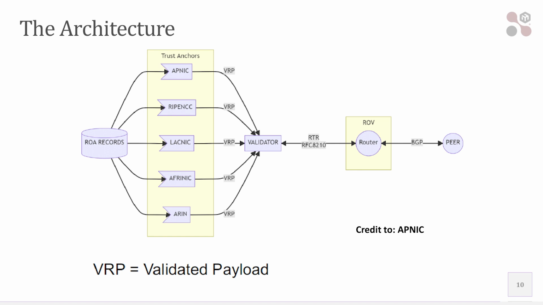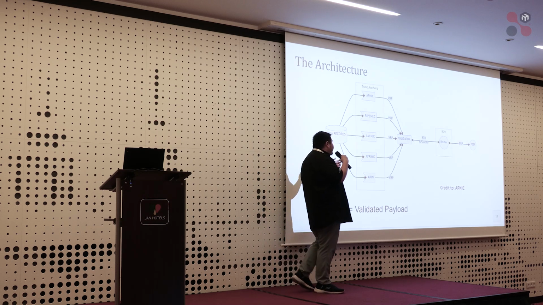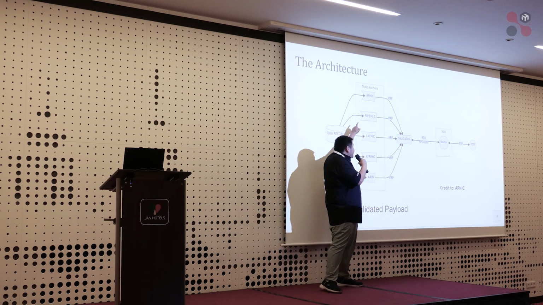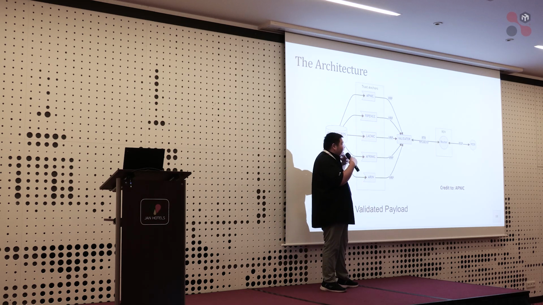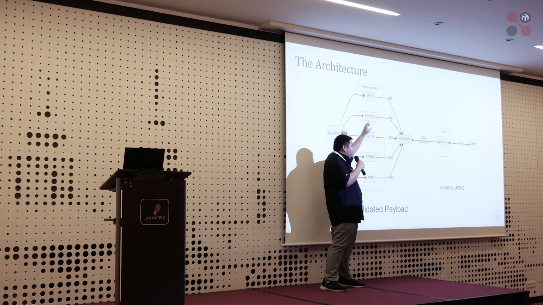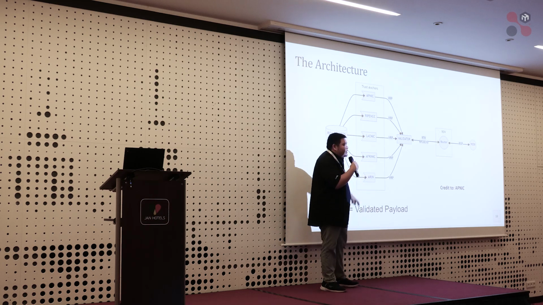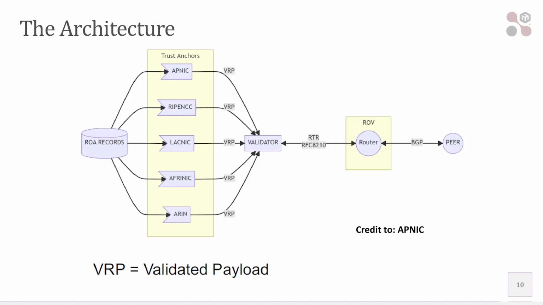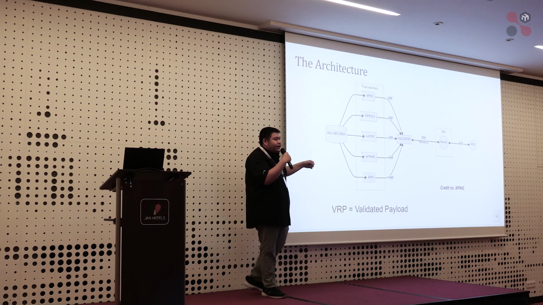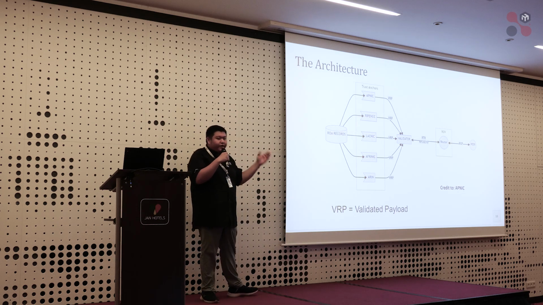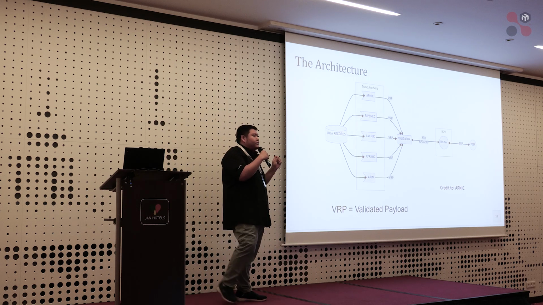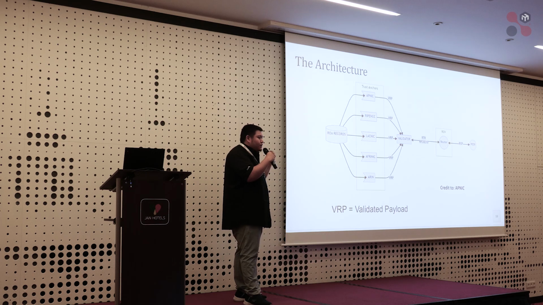We have regional internet registries here, like in Europe it is RIPE NCC, and in Asia I have APNIC, then for Latin America LACNIC, Africa, and for America they have their own registry. All of them synchronize with each other to verify the data. Once they have synchronized the data, they will sign the information that you stored before.